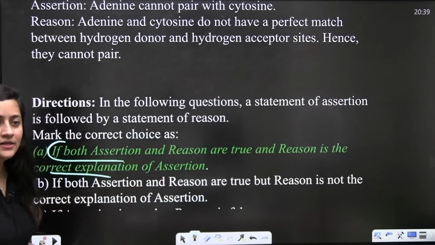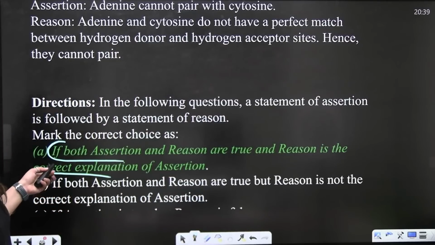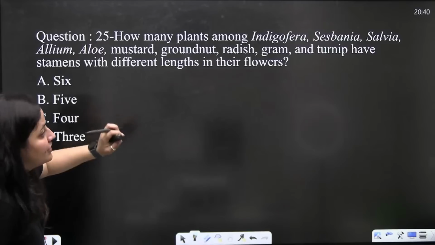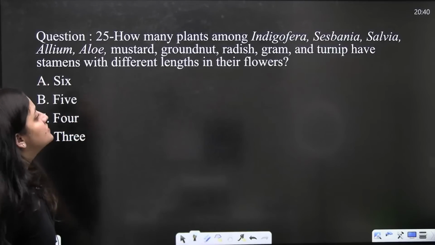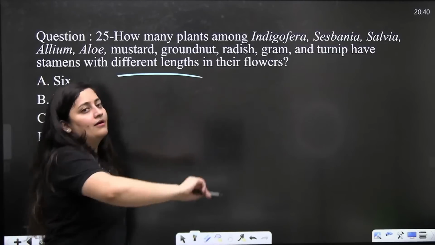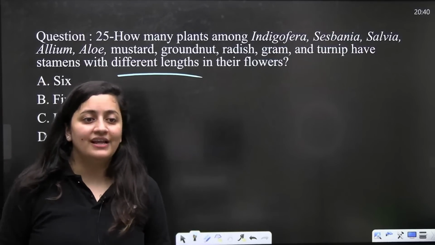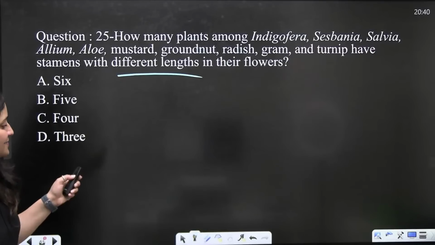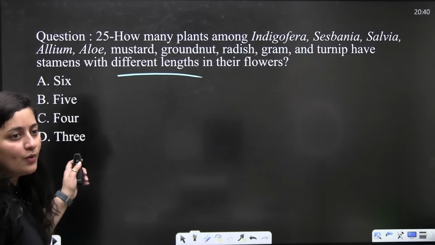Yes, quick. Done? So, the next statement: how many plants among Indigofera, Sesbania, Salvia, Allium, Aloe, mustard, groundnut, radish, gram and turnip have stamens with different lengths in their flower? It's a good question. It's a bit tricky one, but it's a good question.